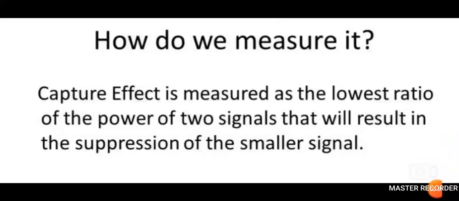And here is one more point. In this capture effect, we have to improve the signal to noise ratio of the strong signal.